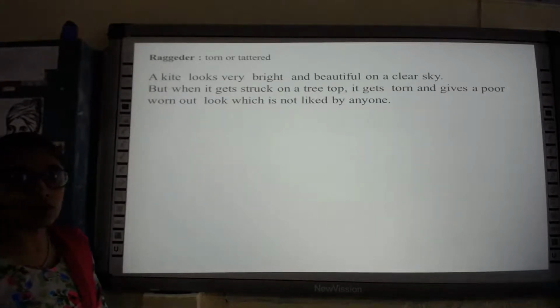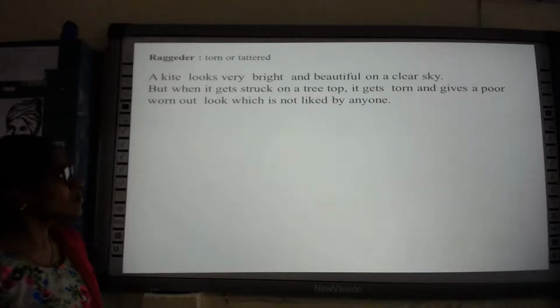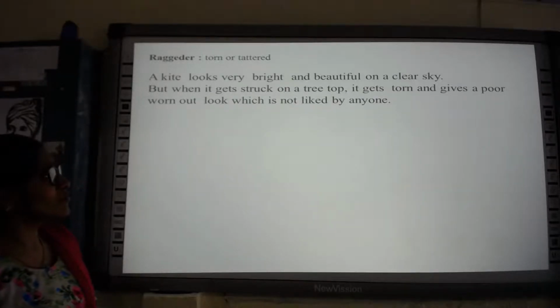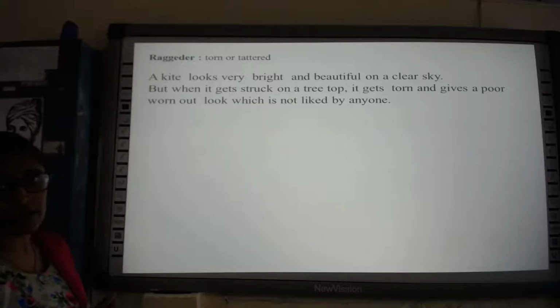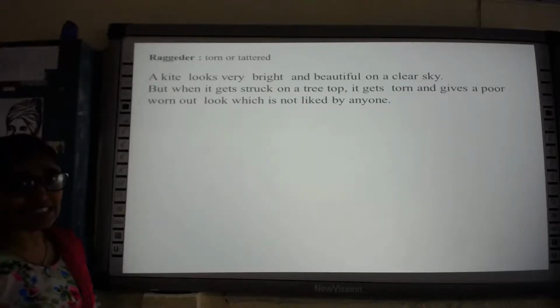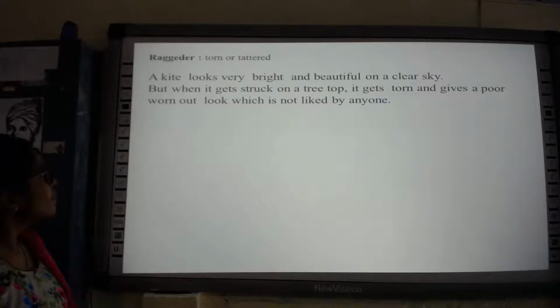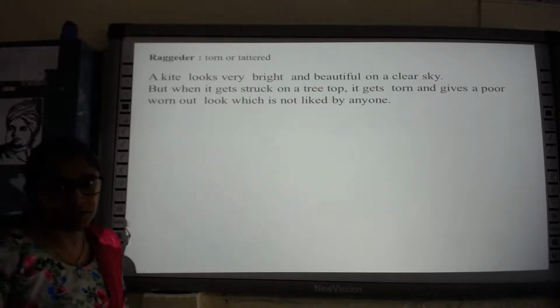And how does it look? A kite looks very bright and beautiful on a clear sky, as we have said in the beginning part of the poem. But when it gets stuck on a tree top, it gets torn and gives a poor, worn out look, which is not liked by anyone.